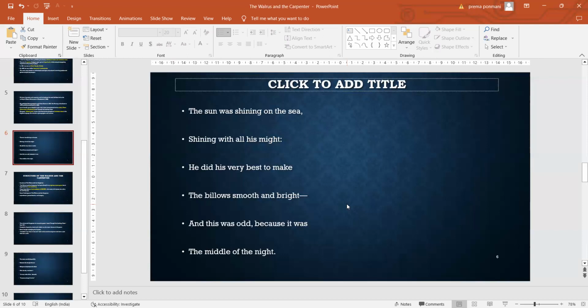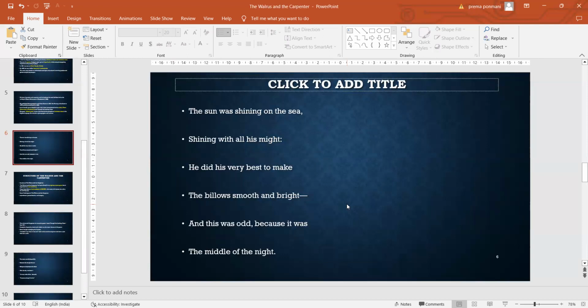He did his very best to make the billows smooth and bright. Here the poet uses the personification technique. The sun is personified. The poet was thinking of the sun as a person. So the inanimate object is personified here. He refers to the sun.